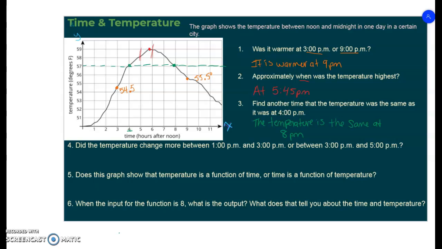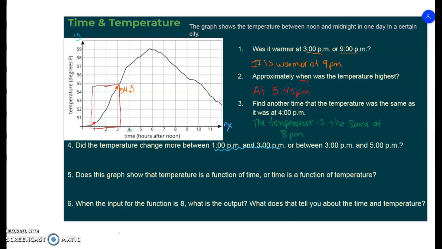Did the temperature change more between 1 p.m. to 3 p.m. or 3 p.m. to 5 p.m.? So now we're going to look at 1 p.m. to 3 p.m. Let me erase these. The temperature change from 1 p.m., which is right here, to 3 p.m., which is right here. I'm looking at the intervals between these two times.